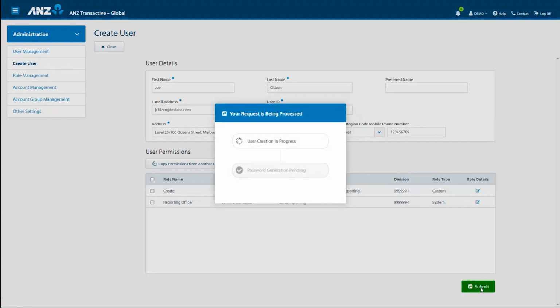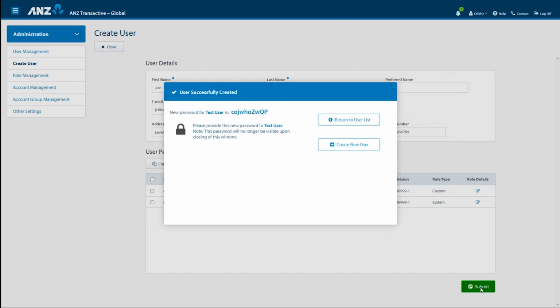You will notice your request is being processed and will require approval based on your administration model. Once the final approval is complete, a temporary password will be generated. Please ensure this is shared with the new user.